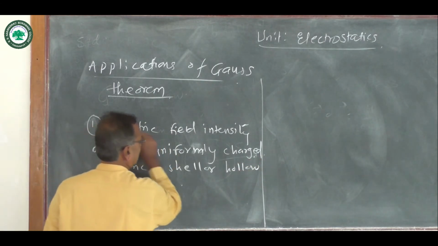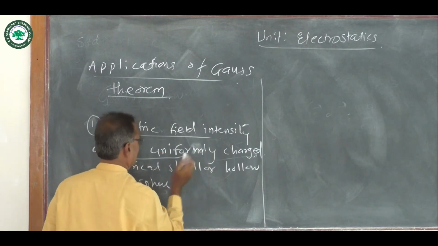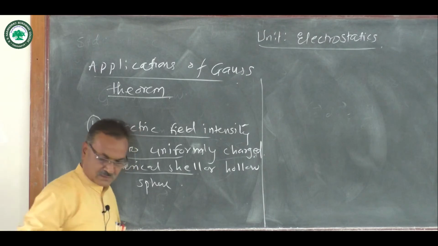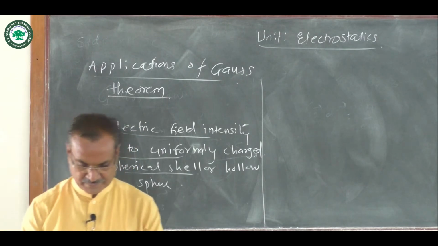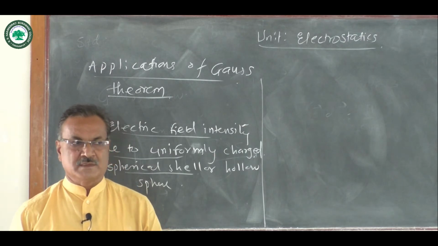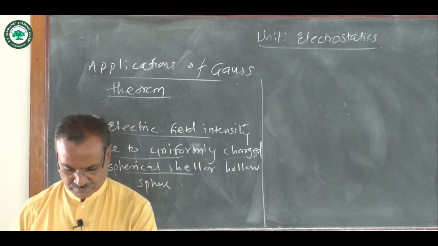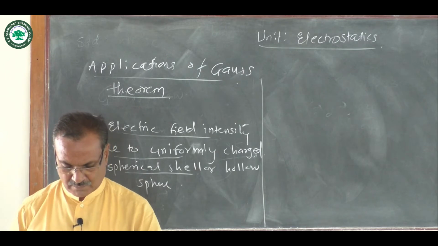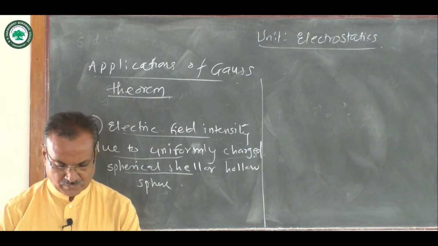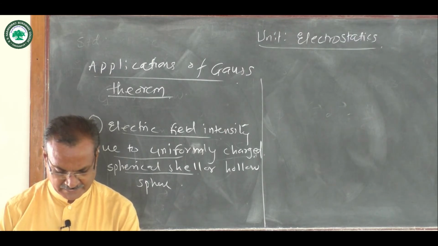We can find out electric intensity due to uniformly charged spherical shell or hollow sphere. In this application, we have to find out the expression for electric intensity.